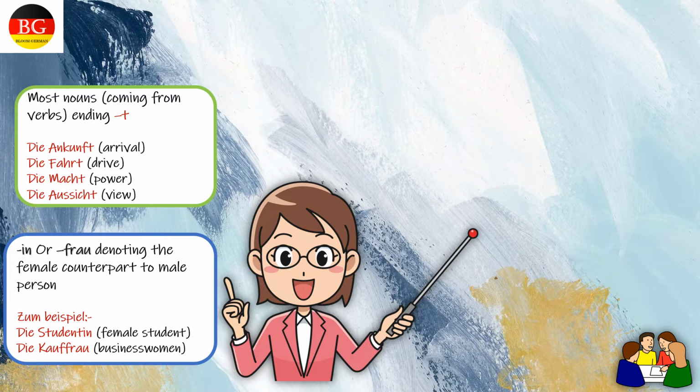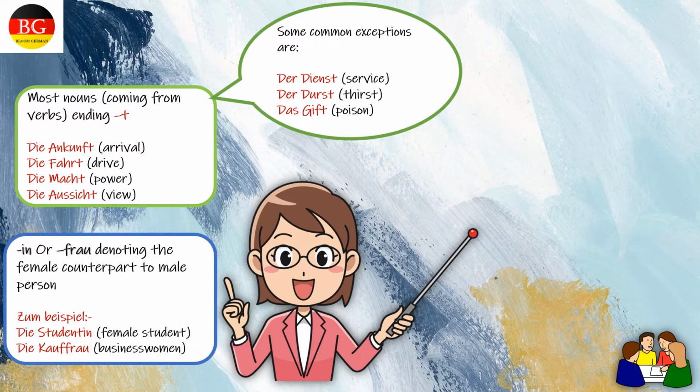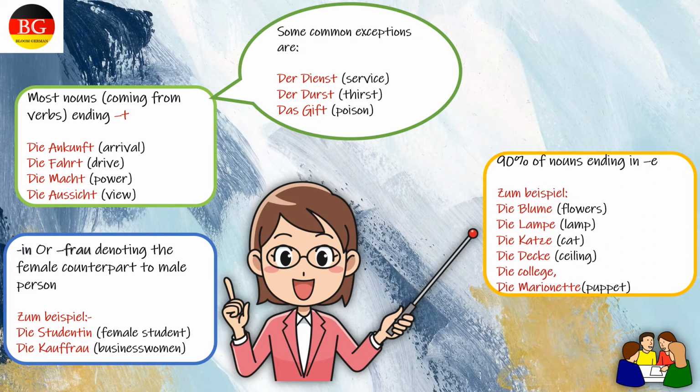Most nouns coming from verbs ending in -t. Zum Beispiel die Ankunft, die Fahrt, die Magd, die Aussicht. Some common exceptions to this are der Dienst, der Durst, das Gift. 90% of nouns ending in an e sound are feminine in form.